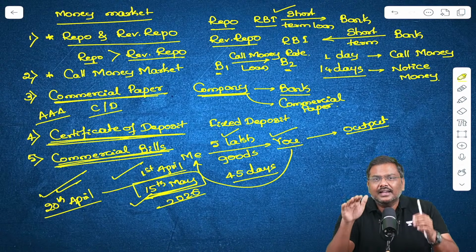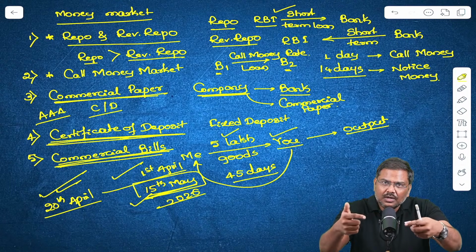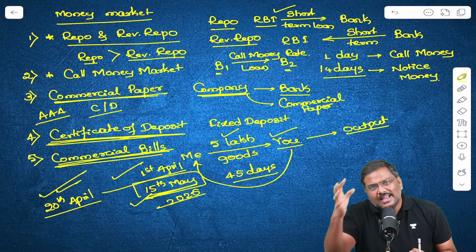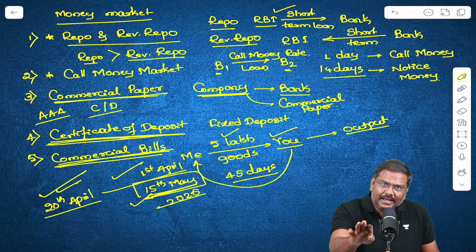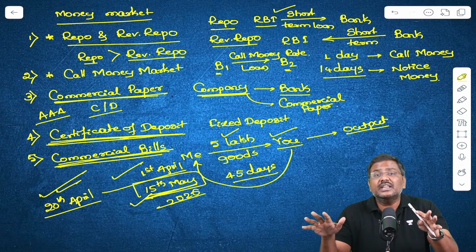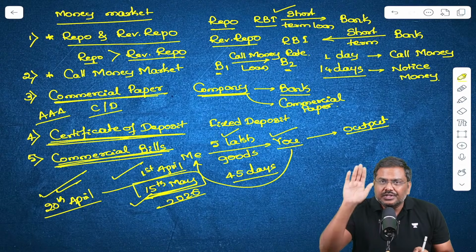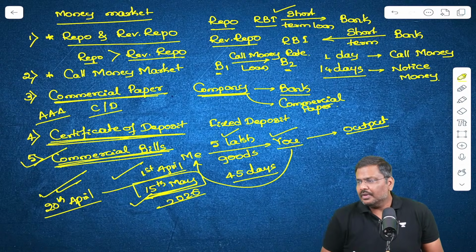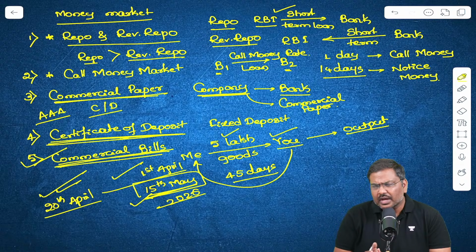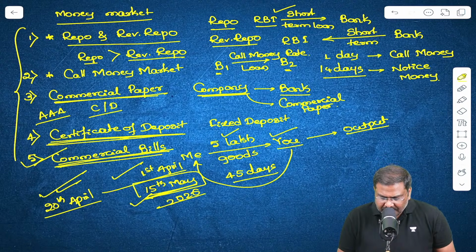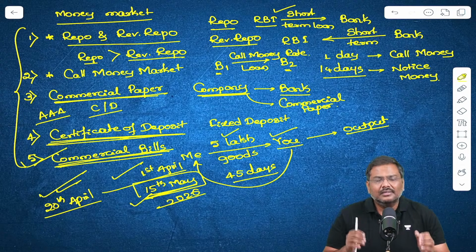So that is the reason it will say who is the person who owes money. The person who has to pay money, their details are there. How much money is mentioned. On what date is mentioned. But the one who will receive the money will be the one who owns this instrument on the due date. Is everybody okay with the concept of a commercial bill? These are the most important instruments under the money market that are present.